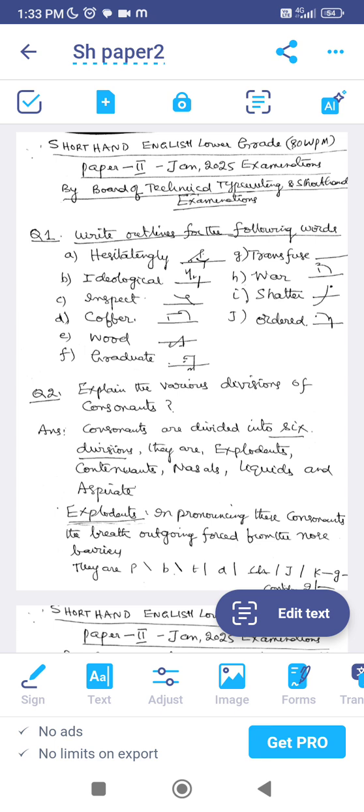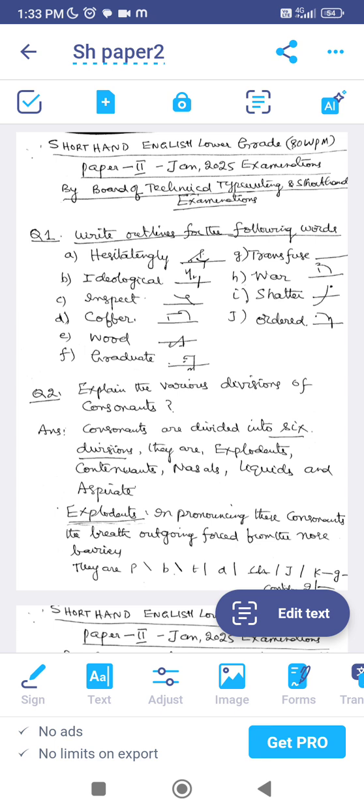Then again, graduate, with U8 here. Then transfuse, actually the outline I have not written here. You can see transfuse, then fuse you can write here by omitting the N. Then war.